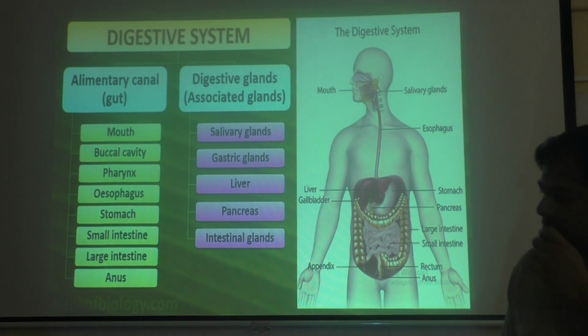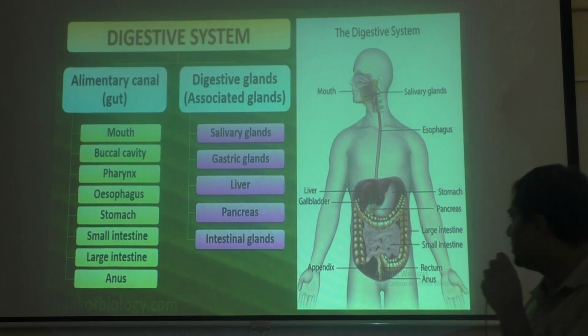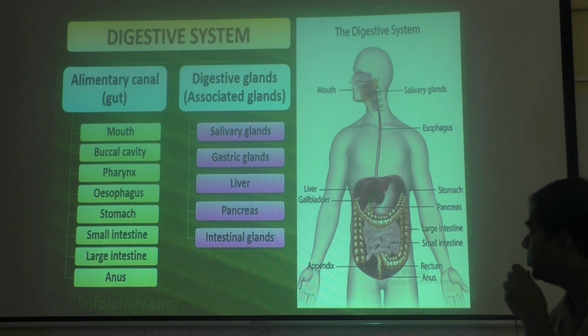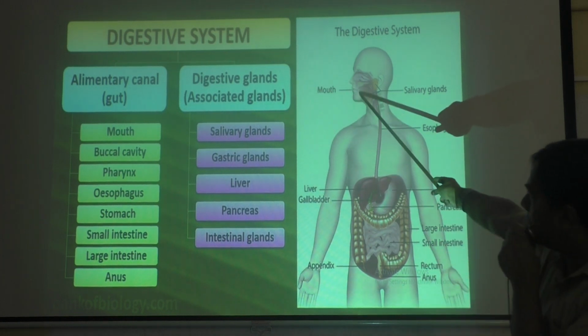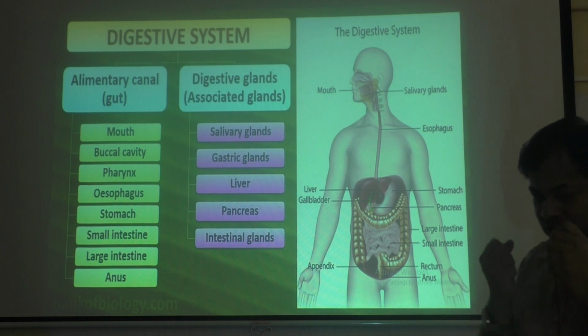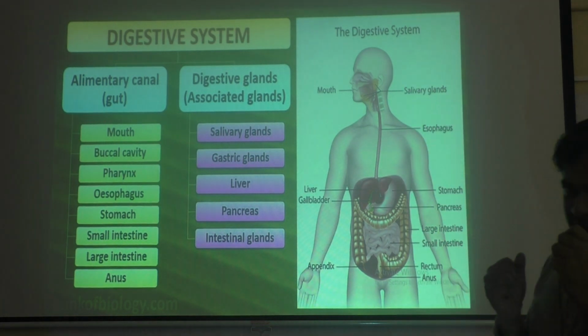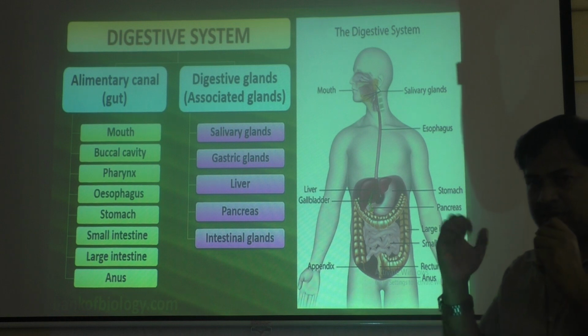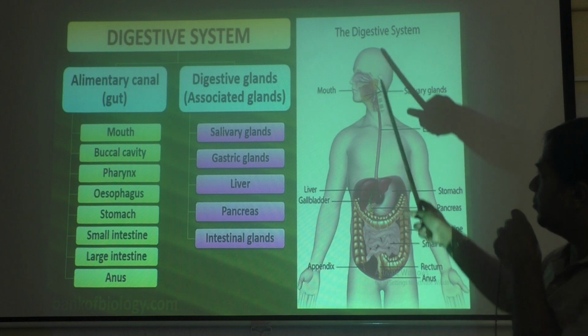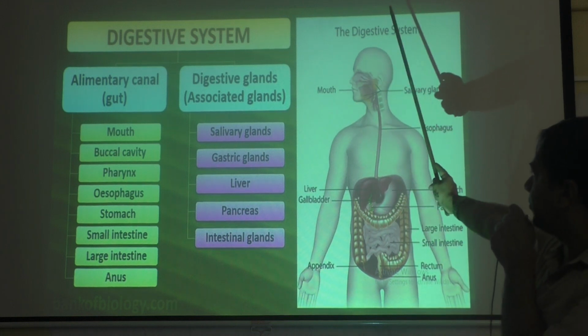Then we are going to learn the human digestive system now. What all parts are there in the human digestive system? You can see the first part is the mouth. The mouth is required for grinding action and chewing, mastication of food. Mastication means biting and grinding the food. So first, food enters through the mouth.